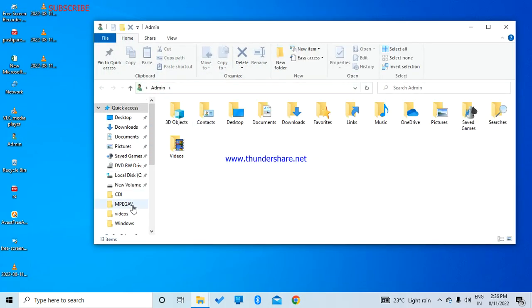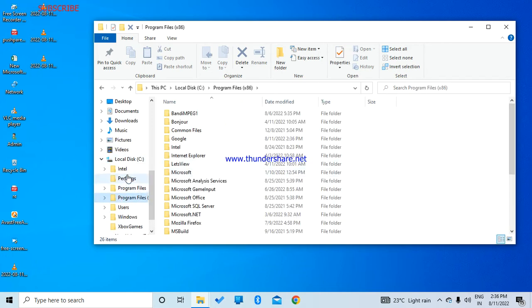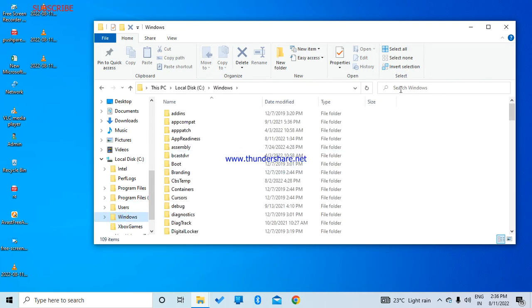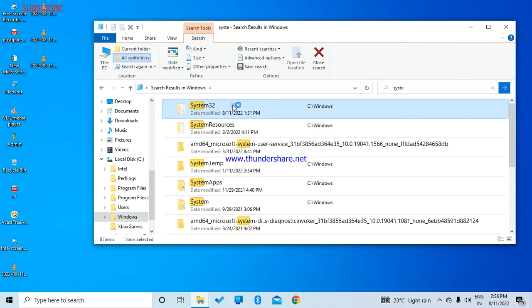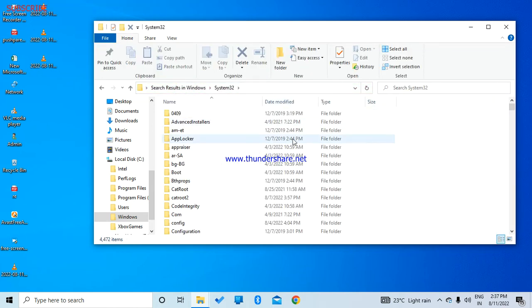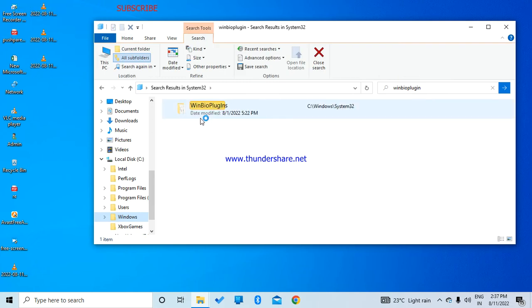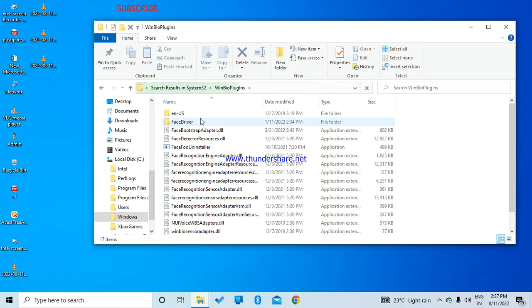And after that go to your disk, and in disk click on Windows. After that search for System32. Under System32 search for WinBio plugin.